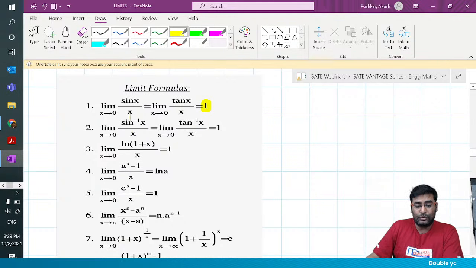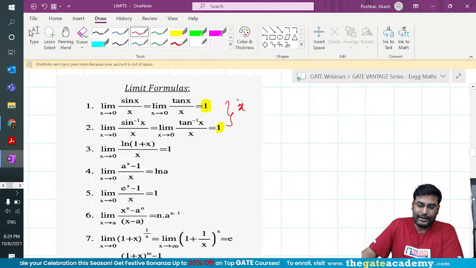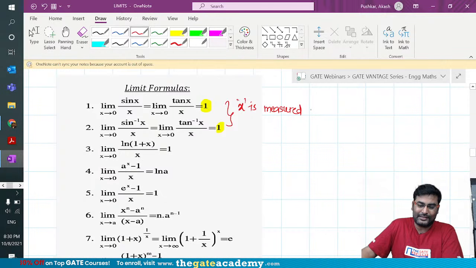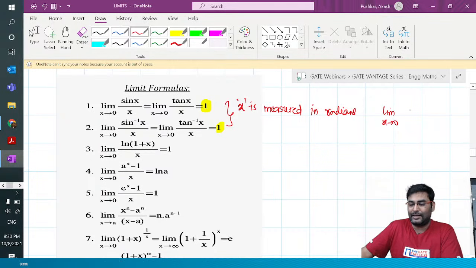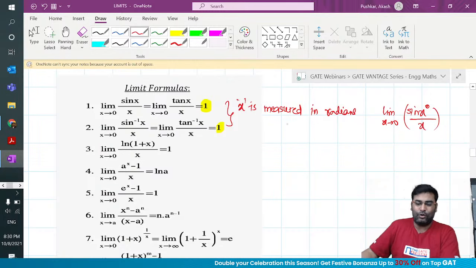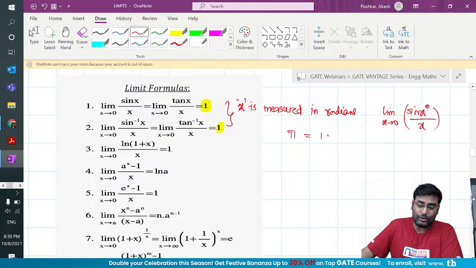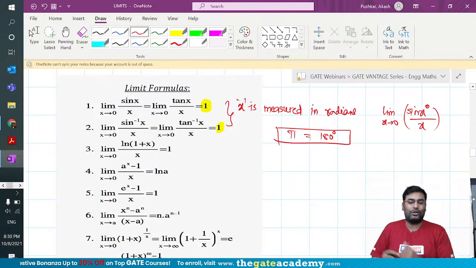That is also true for sin inverse x by x and tan inverse x by x, which is also 1. One important thing that a lot of guys might not know: here x is measured in what? Degrees or radians? Here x is measured in radians. If I recall correctly, GATE once asked a question where x was in degrees. There you have to use the conversion, pi radian is equal to 180 degrees, to solve this question.